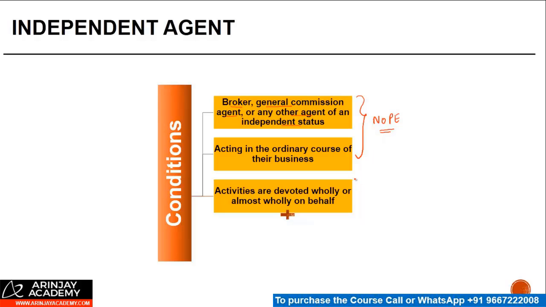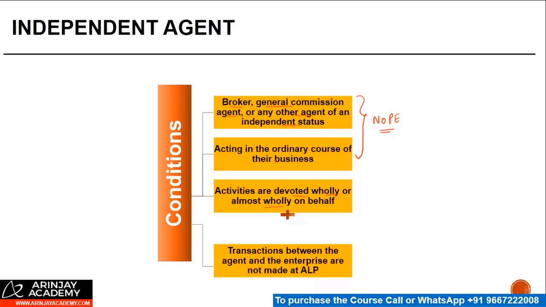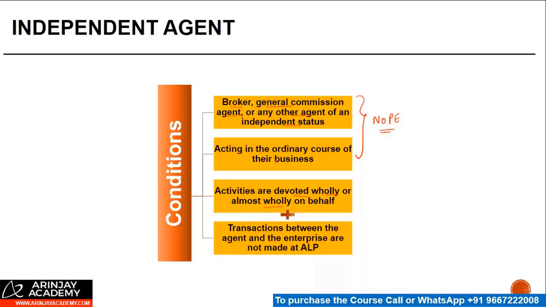However, additionally, you also need to see the operations of the agent. If the activities are devoted wholly or almost wholly on behalf of the non-resident, and the transactions between the agent and the enterprise are not made at arm's length, so if these two conditions are satisfied cumulatively, then it will not be treated as an agent of independent status.